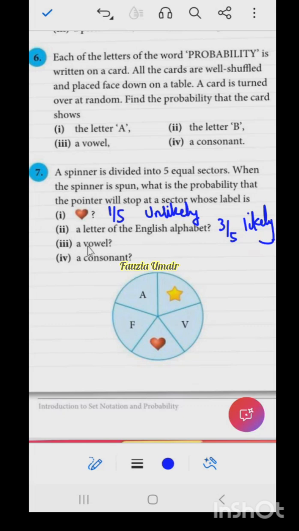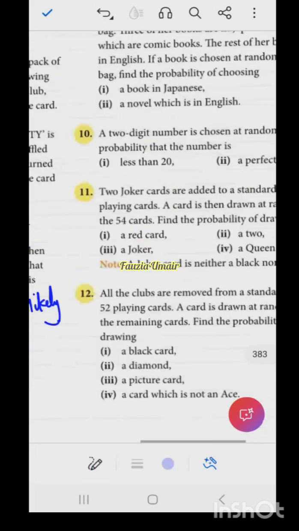A vowel, ma'am, 1 by 5. It is unlikely. Very good. So lastly, a consonant, ma'am, 2 by 5. 2 by 5 is also unlikely, right? Yes. Okay, all right, very good.